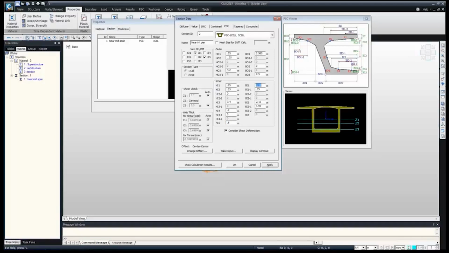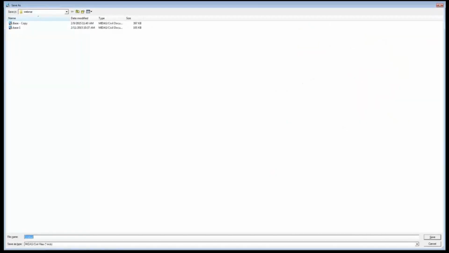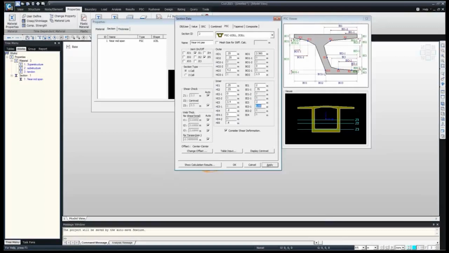Then BI1 it is 2, then 0.75, BI3 is 2. So it automatically asks for save. Then finally BI31 1.8, and we can just click on apply. In the same way we will define the end diaphragm and the internal diaphragm.